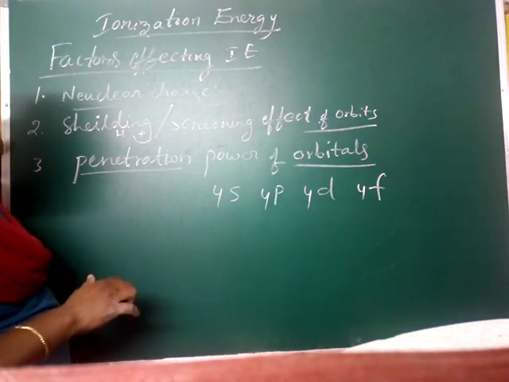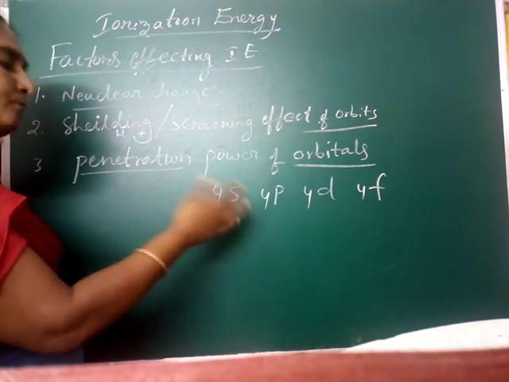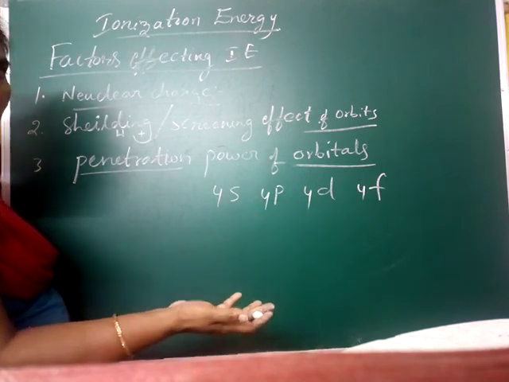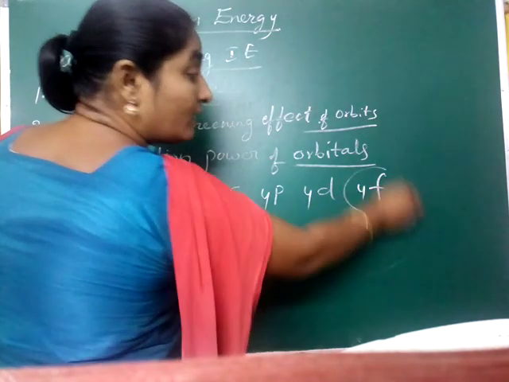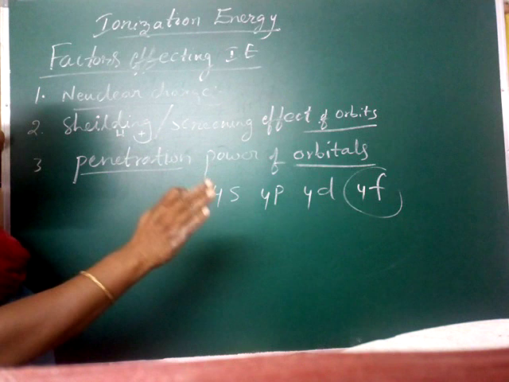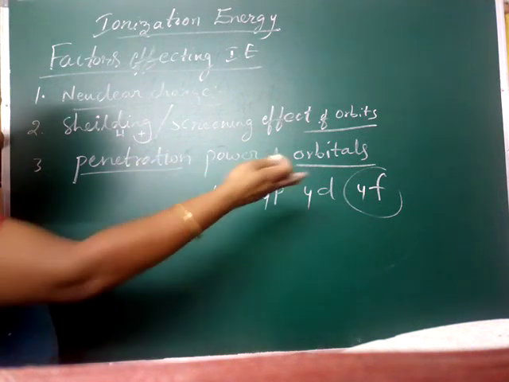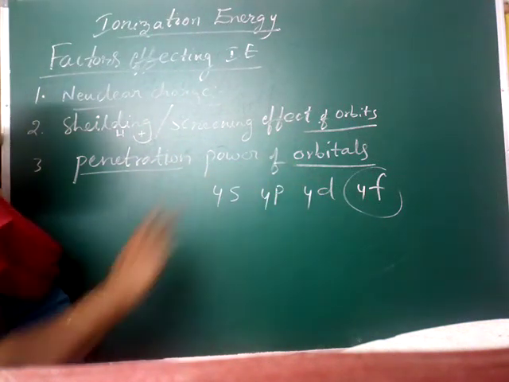For our convenience you are writing. You can write here 3s, 3p, 3d also. But 3f is not there, you remember. After the 4th orbit only we will get 4f. That's why you are writing this order.